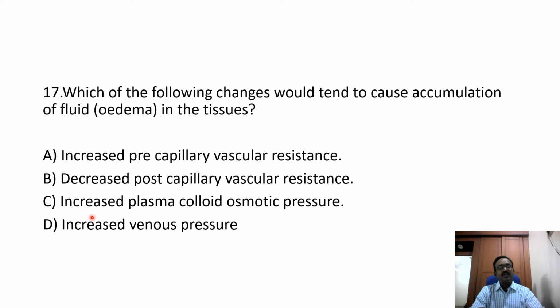Third option, increased plasma colloid osmotic pressure. This will also not produce edema. Decreased plasma colloid pressure only produces edema. Option D, increased venous pressure. Increased venous pressure increases the capillary hydrostatic pressure. It will occur in congestive cardiac failure. So this is the cause for edema formation. Option D is the correct answer.